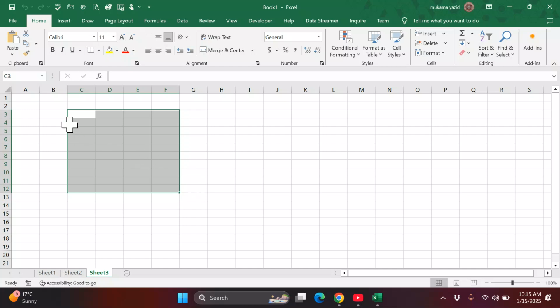So how do you name this range? You begin with this one, like here it is C3. Then if you want to name all these cells, you write C3, then F12.